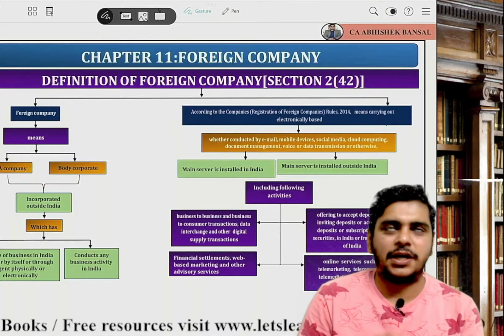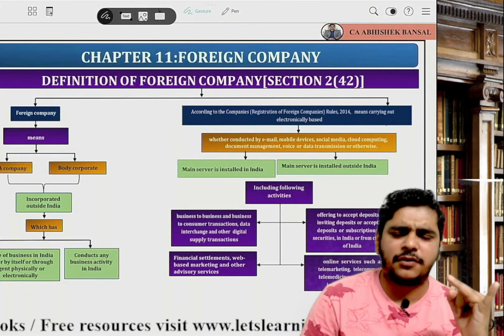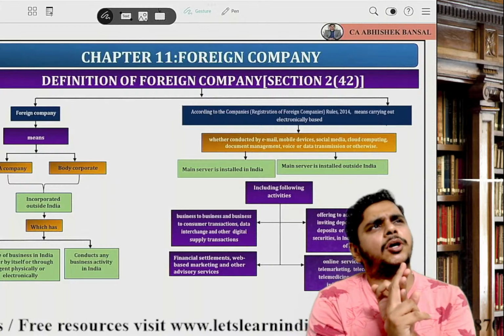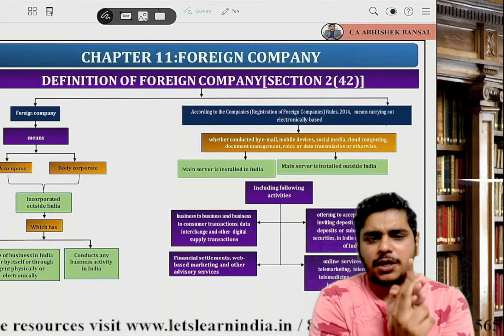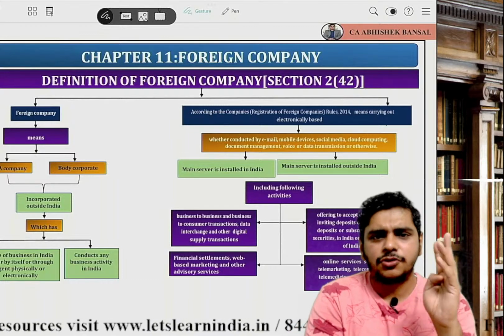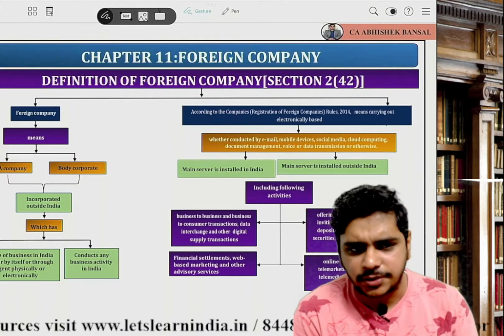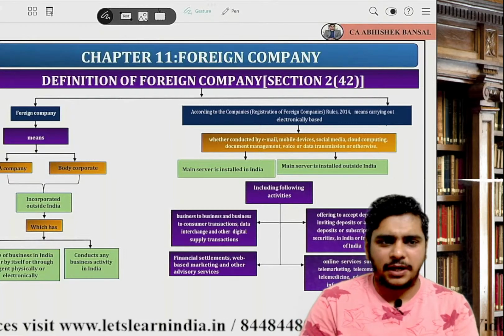Hi guys, good evening. So we have completed preliminary, we have completed dividend, we have completed deposit, we have completed charges, and we have completed accounts of company. Four chapters we have done. So now we are moving on with the 5th chapter, the foreign companies chapter. All those people who have come live, I know the timing has been changed.